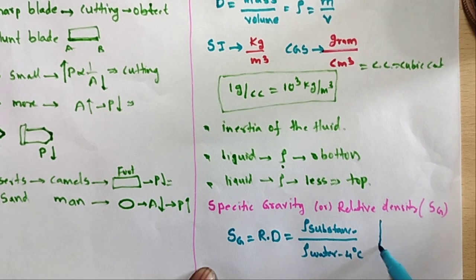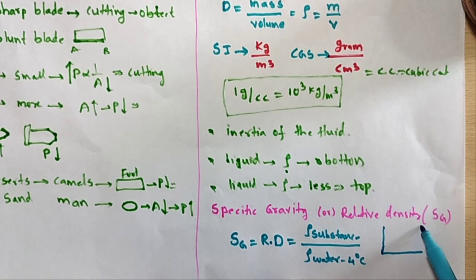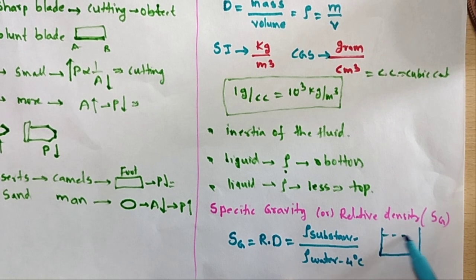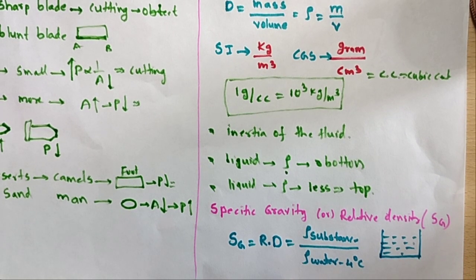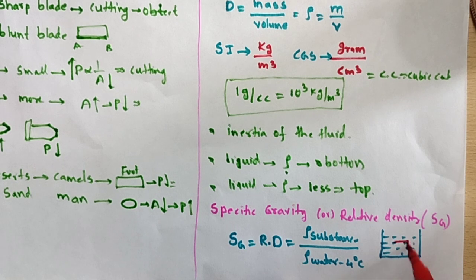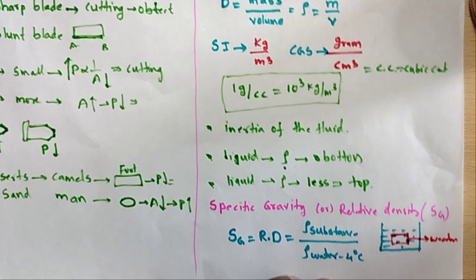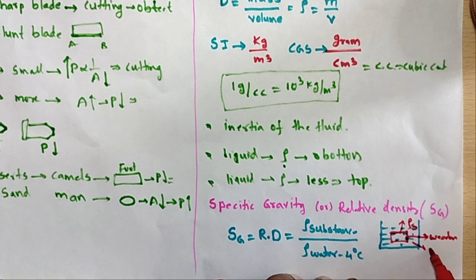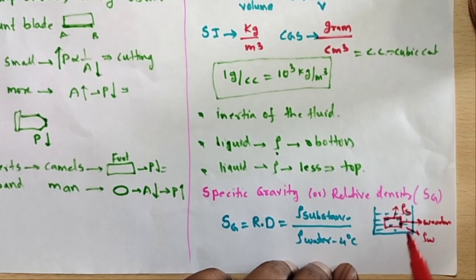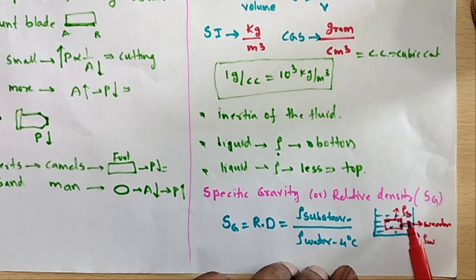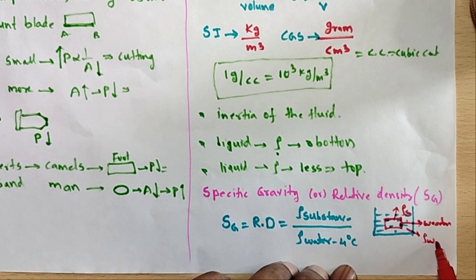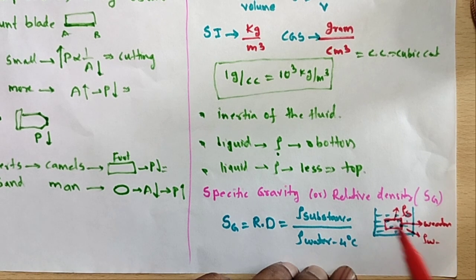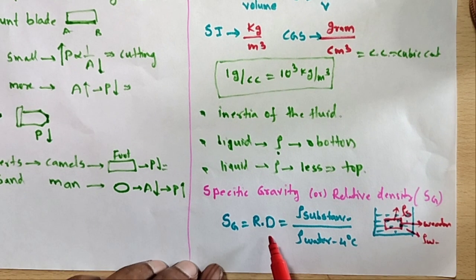Suppose I take one container. The container has some water. Suppose a piece of wood, or any object, is placed in it. This wood has density rho S and the water has density rho W. So the ratio of the density of the substance by the density of the water at 4 degrees gives the relative density.